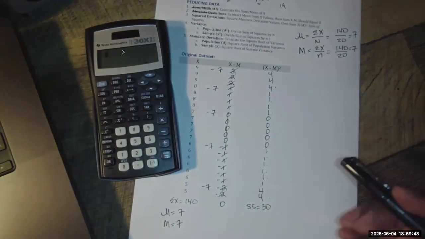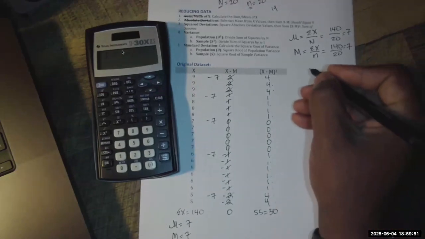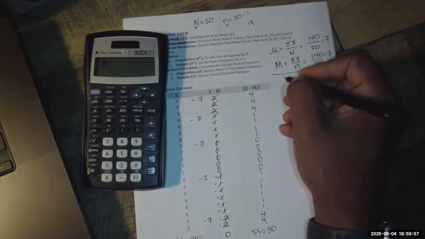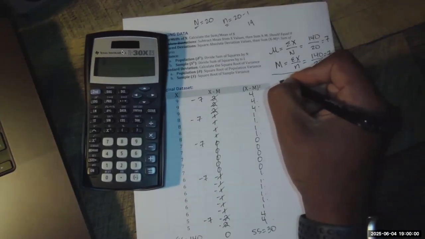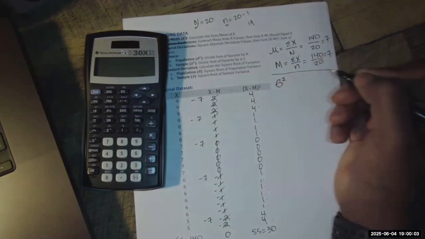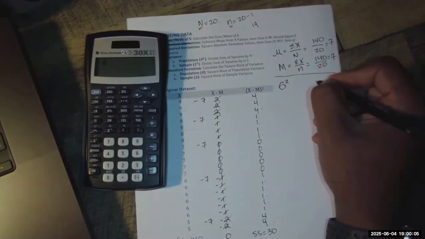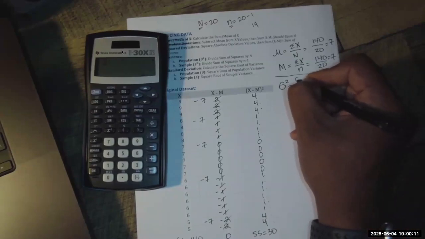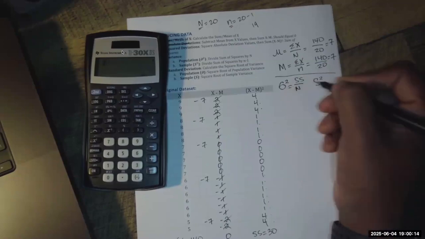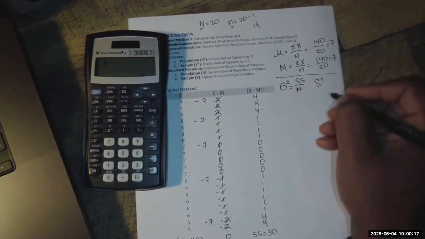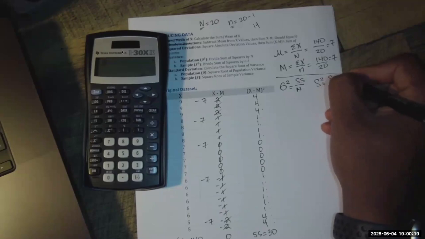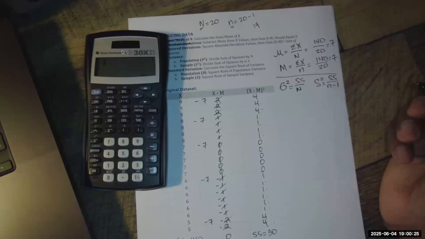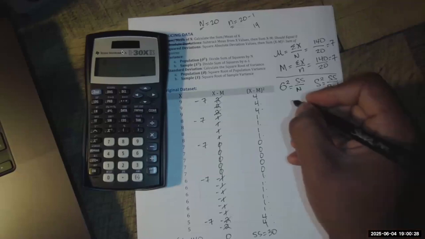All right, so let's first look at the next step. Now that we have the sum of squares, we want to calculate the variance. The symbol for variance, if it's a population, is sigma squared. If it's a sample, it's s squared. And the formula is sum of squares divided by n if it's a population. If it's a sample, it's sum of squares, as I said before, but it's n minus 1. Notice that I'm using lowercase n because it's a sample. All right, so let's figure this out.